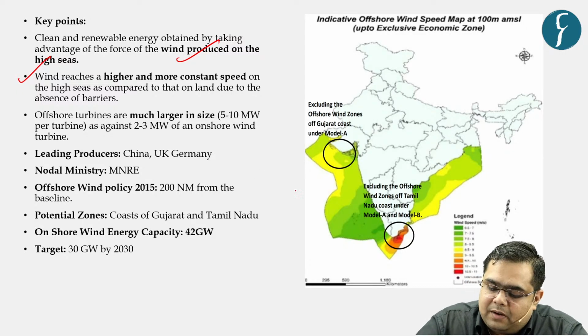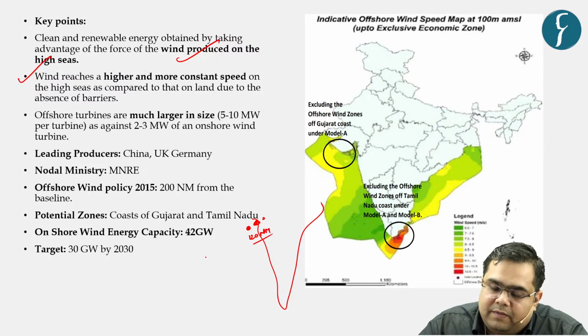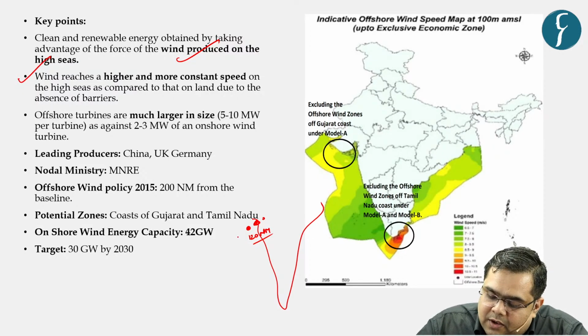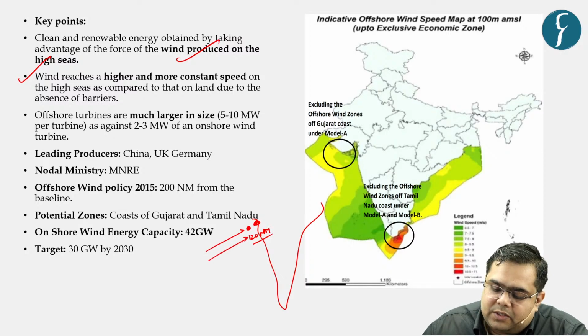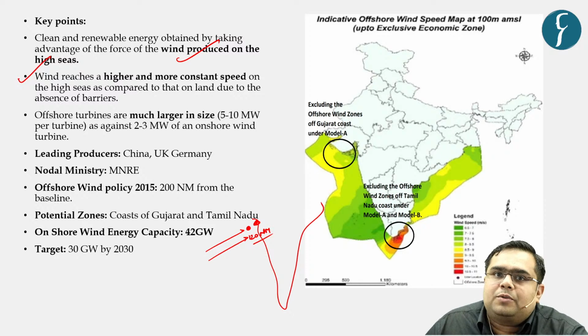For example, let us take Gujarat. If we install a wind energy project close to 120 nautical miles from the seashore, and we install another project within the land, the advantage in the sea is that there is very little obstruction and wind flows very freely.